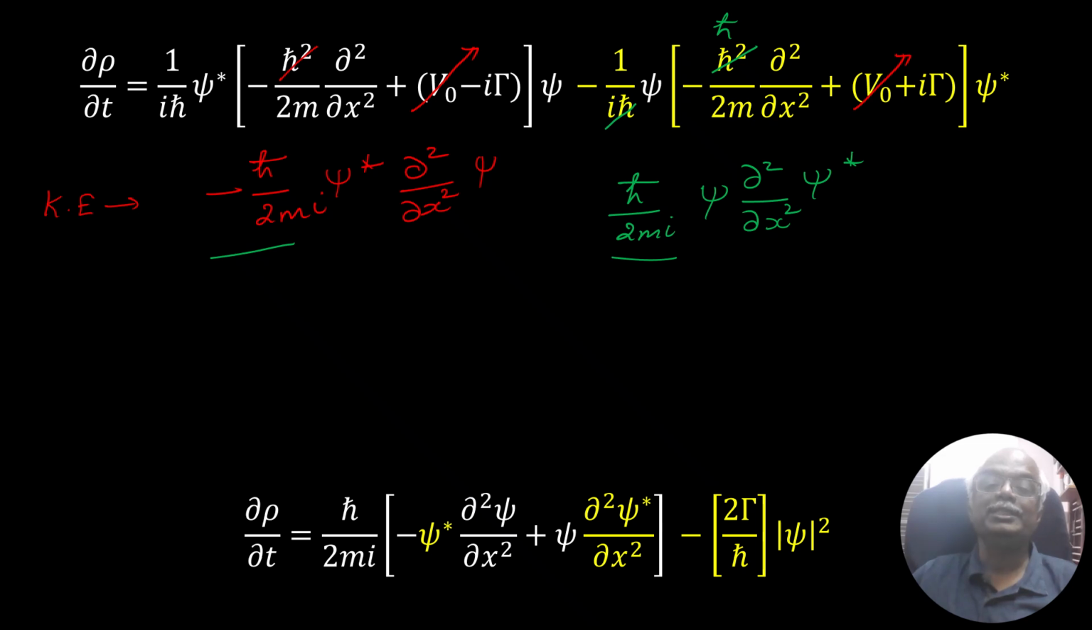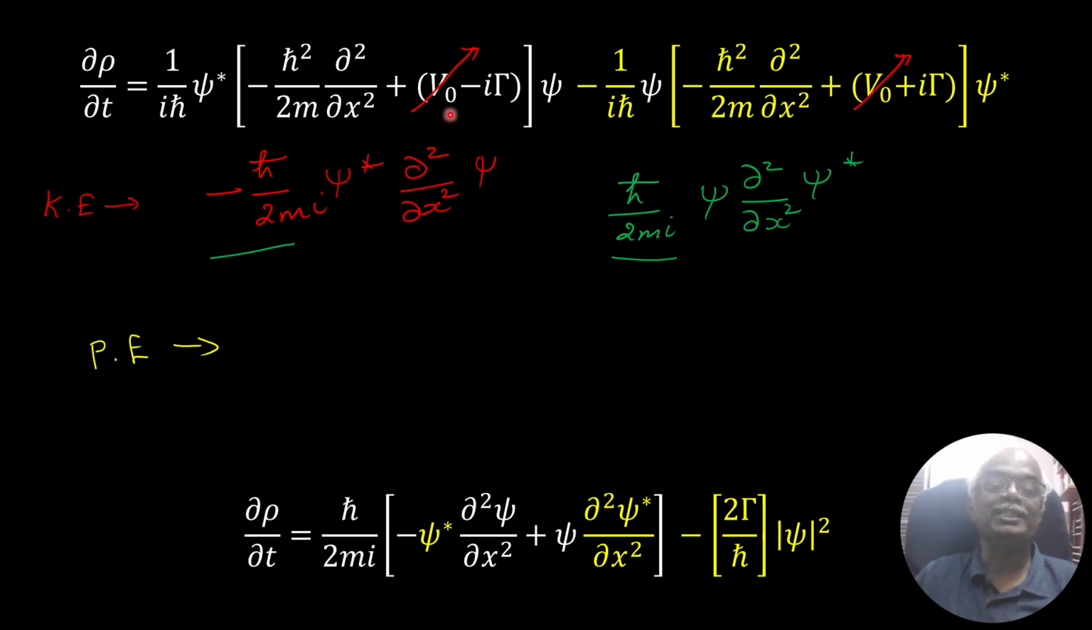Next term, you can take the next term, I H cross. Now you take the potential energy. So you take the second term of each square bracket. So potential energy: first you take the first term.